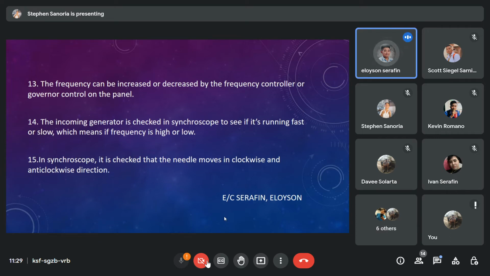Number 13. The frequency can be increased or decreased by the frequency controller or governor control on the panel. The next is the incoming generator is checked in the synchroscope to see if it's running fast or slow, which means if frequency is high or low. And last, in synchroscope, it is checked that the needle moves in clockwise and anti-clockwise direction.